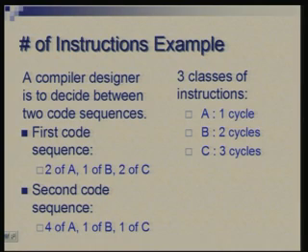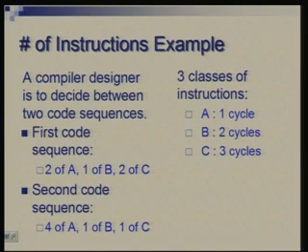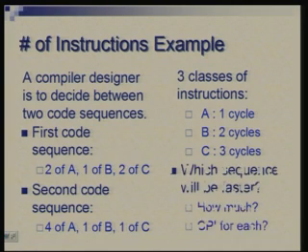If you were just to compare the number of instructions, the first sequence is of 5 instructions, the second is of 6. If you don't go into timing, you might say the first sequence is shorter, and one may be tempted to do that. But only when you look into the cycle information do you realize that what the second sequence does is trade off one slow instruction for two fast instructions and still makes sense. So one could quantify the difference. How much is sequence 2 faster? It is 9 versus 10.